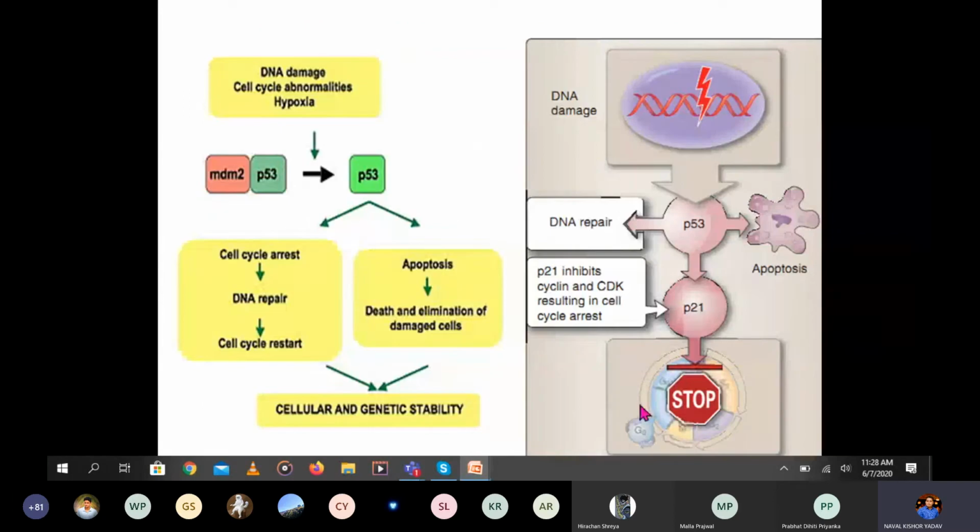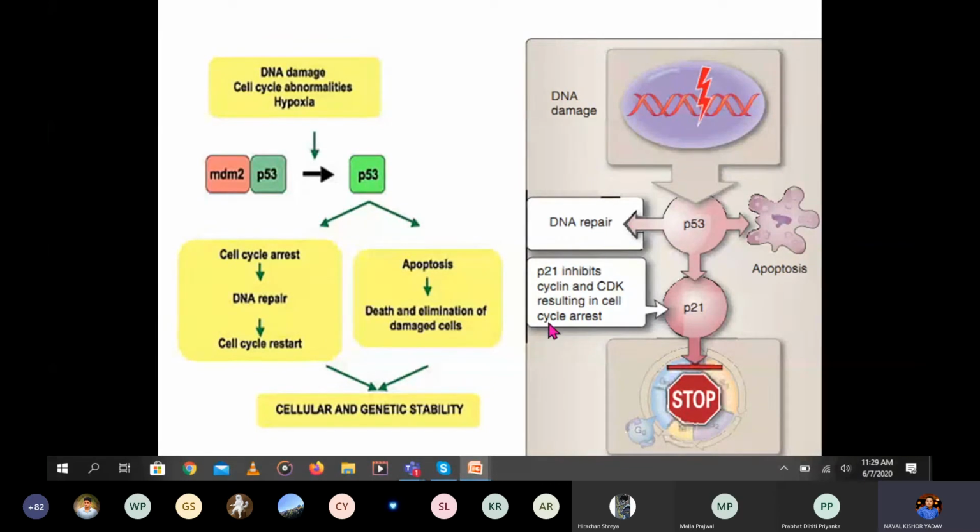You can see here like this, there is DNA damage due to any cause. So P53 will sense it and stop the cell cycle. Once this DNA damage is repaired, the cell cycle will continue, otherwise apoptosis will be activated. P53 triggers apoptosis, and that cell will undergo programmed cell death.